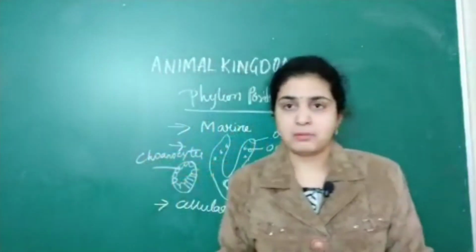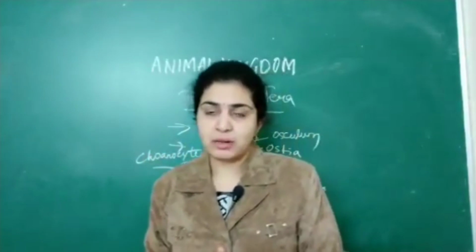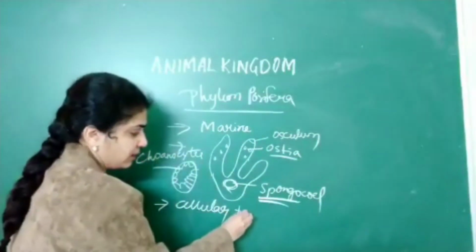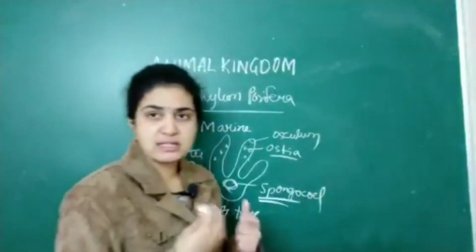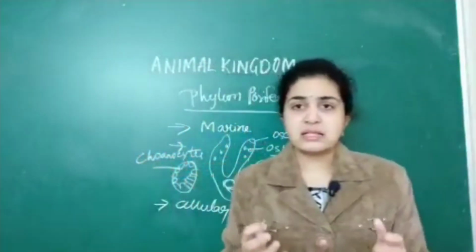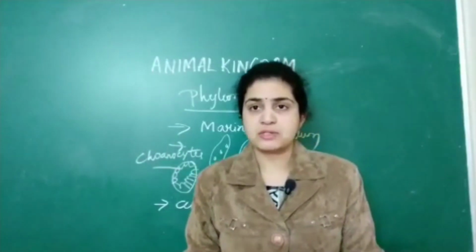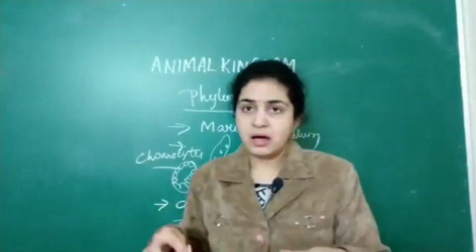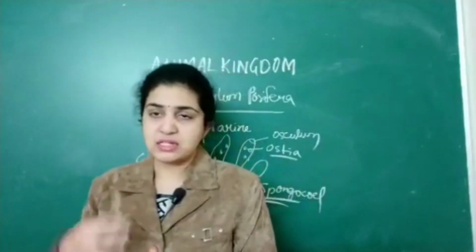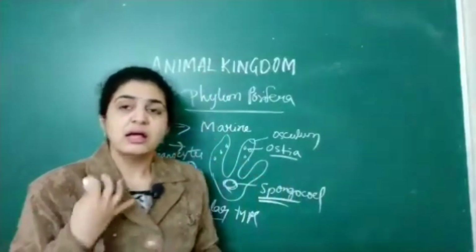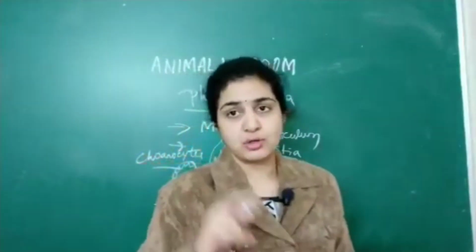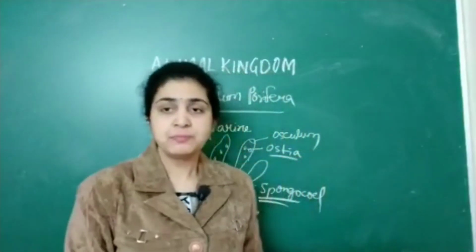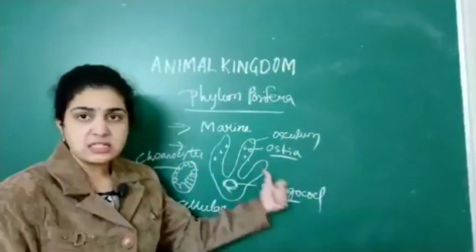An important point to be remembered: only sponges exhibit the property called the cellular type of organization. That is, it is made mostly of cells. Here numerous cells are not organized to form tissues. Numerous cells are present and they exhibit the cellular type of organization. When it comes to the next phyla, they exhibit the tissue level of organization. The only phylum which exhibits the cellular type of organization is the sponges.